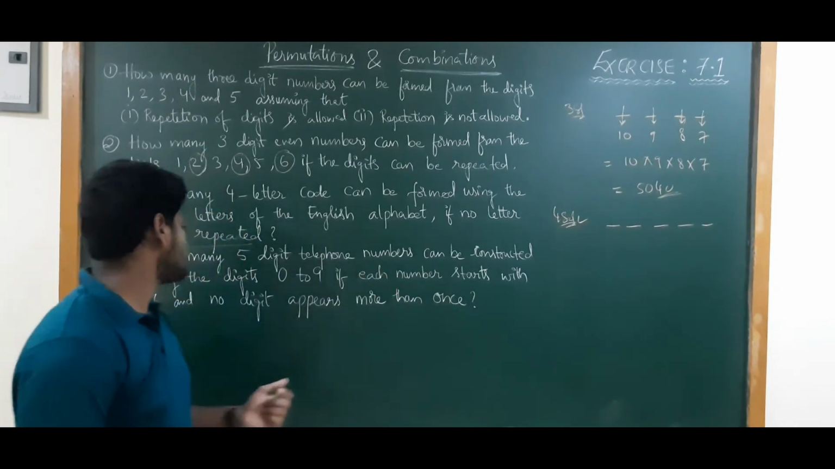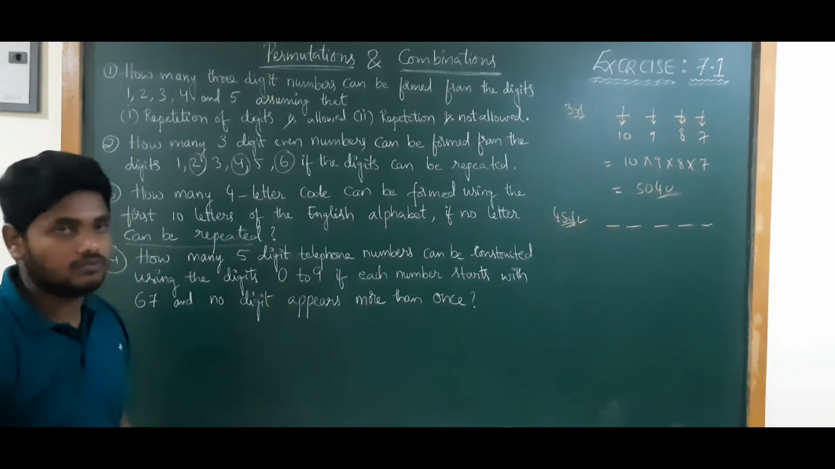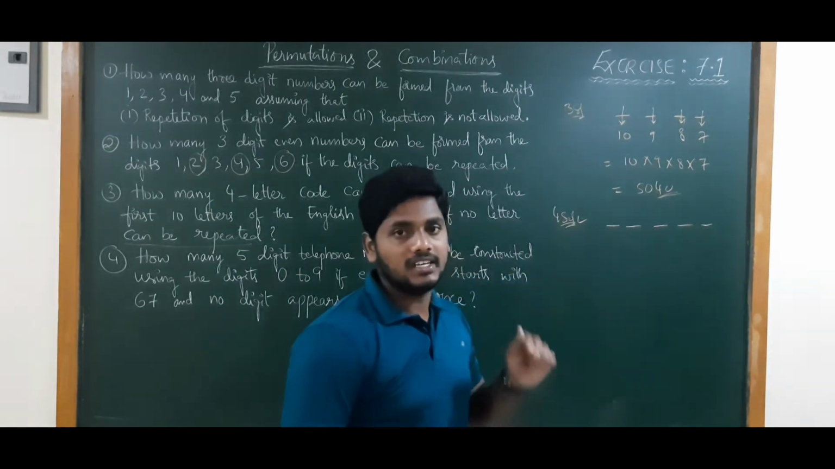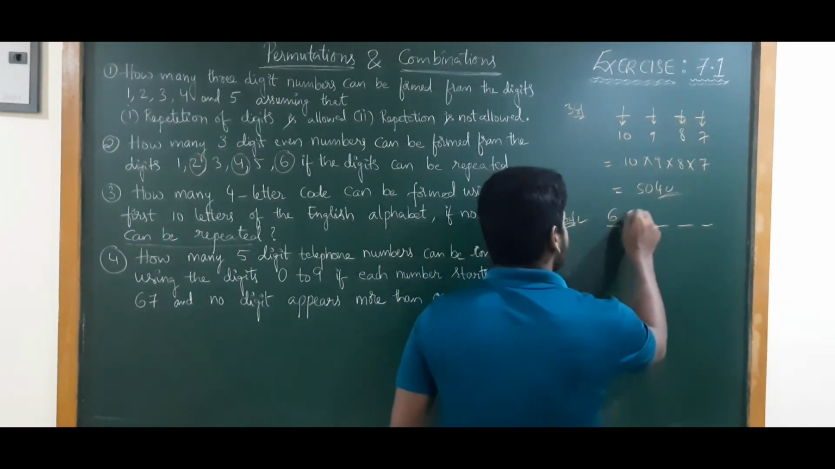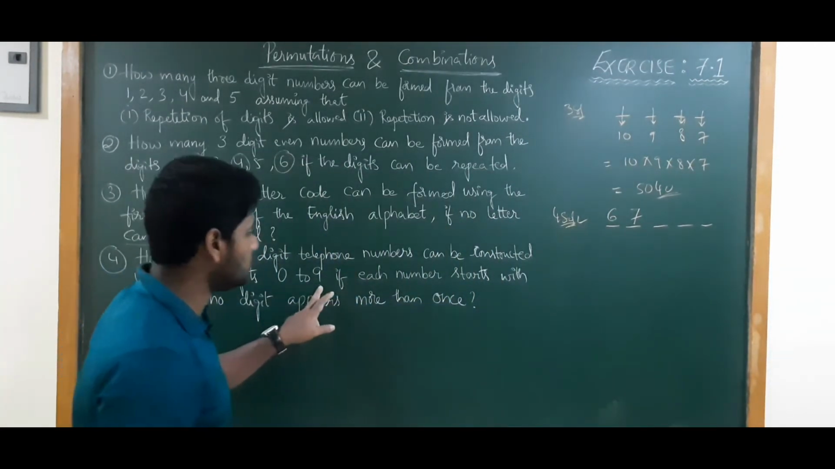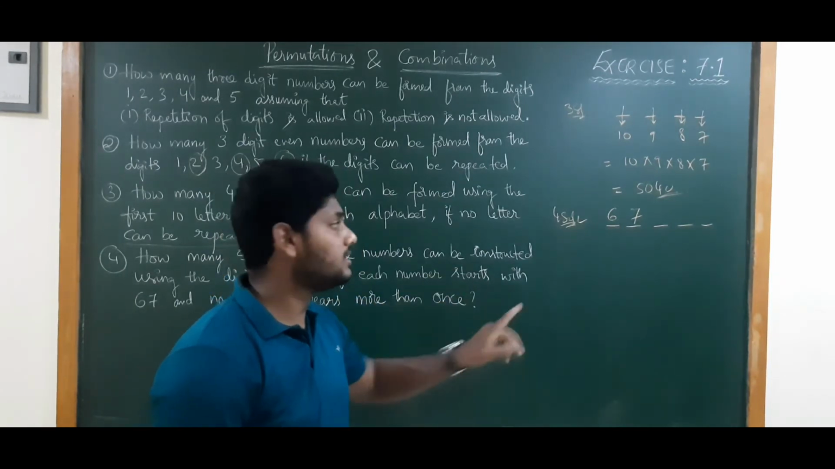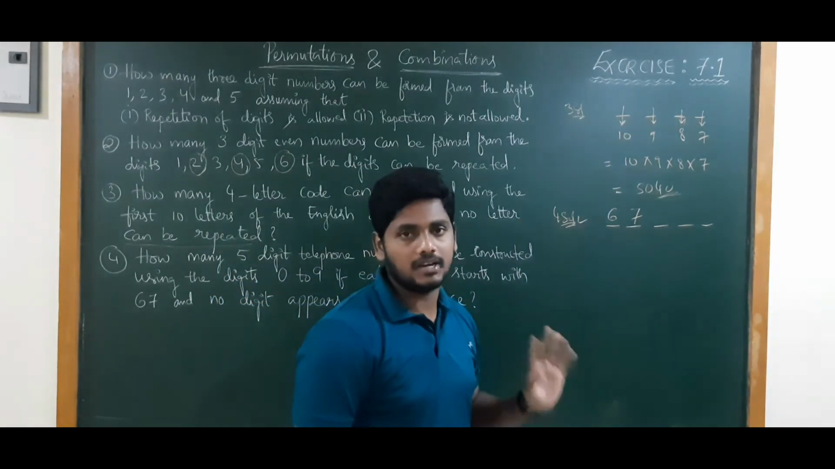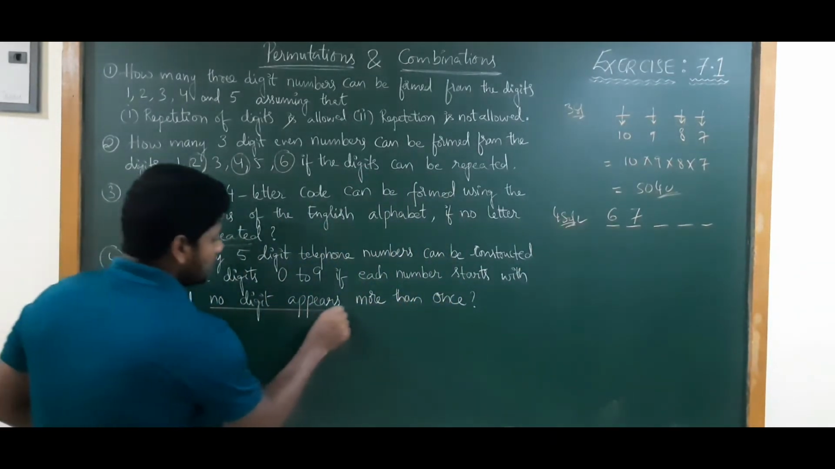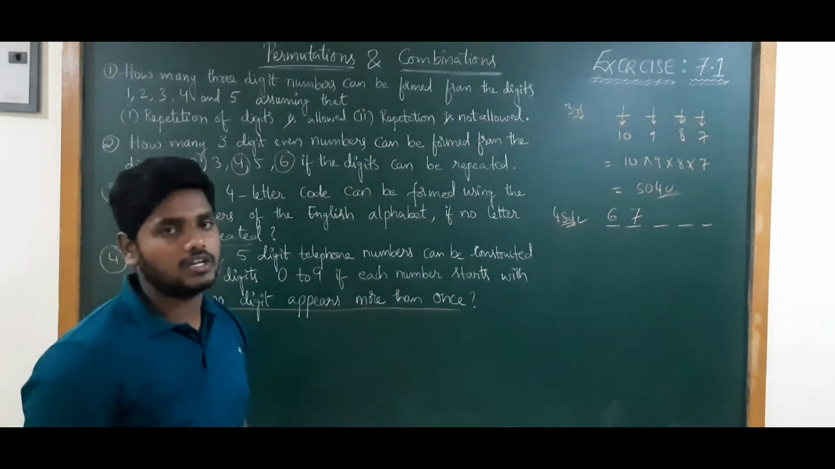If each number starts with 67 and no digit appears more than once, that means you need to form a 5 digit telephone number out of these 10 numbers, but in that each telephone number, 67 should be starting compulsory. So this is the condition. Next, another condition is no digit appears more than once. Simply they are telling repetition not allowed.